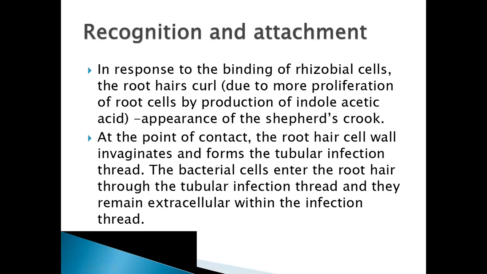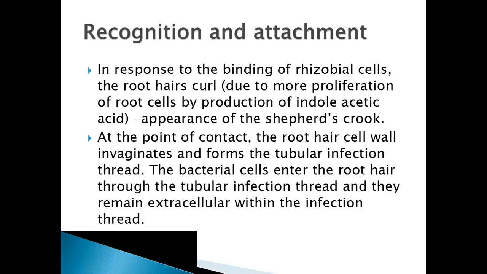In response to the binding of rhizobial cells, root hairs curl due to more proliferation of root cells by production of indoleacetic acid, giving the appearance of a shepherd's crook. Here what happens is, when the rhizobium is binding to the root hairs, the root hair will curl on itself due to production of indoleacetic acid.